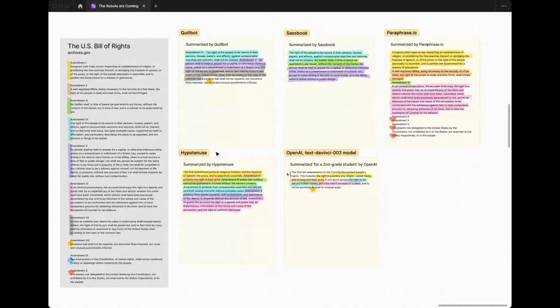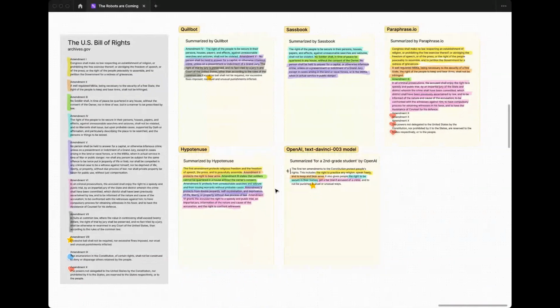The tools themselves don't surface easily in the front end information about what models or methods they use, but you could see a lot of similarity here. And it also made me wonder, is Hypotenuse drawing from OpenAI? Are they using similar technologies and methods, because the output was so similar here and distinct from these first three? So when I moved on to the last one, I was like, you know what? These first three, I think I've seen enough, and let's just go with Hypotenuse and OpenAI to really see what we get here with something a little bit more complex.